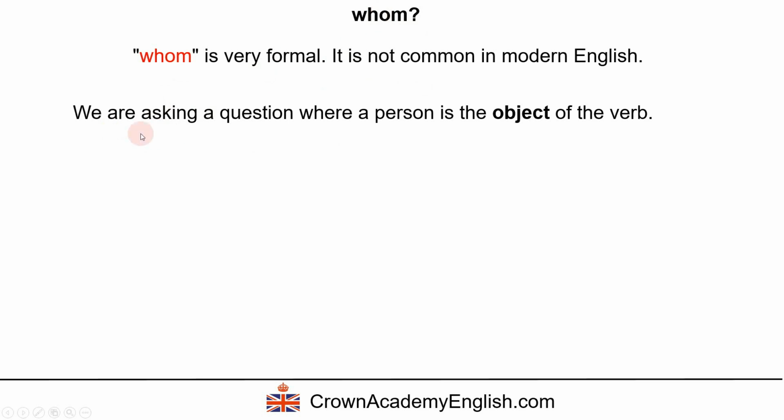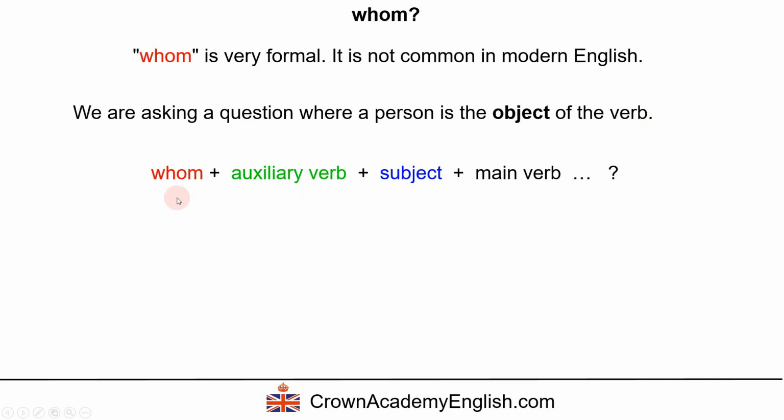So whom, well, we are asking a question where a person is the object of the verb. So this is the general form: whom followed by an auxiliary verb, followed by the subject of the verb, followed by the main verb.